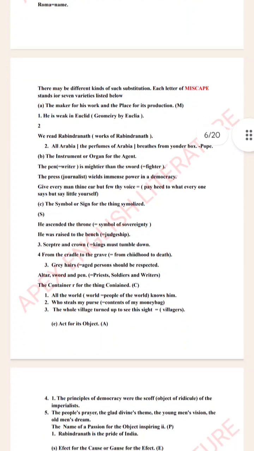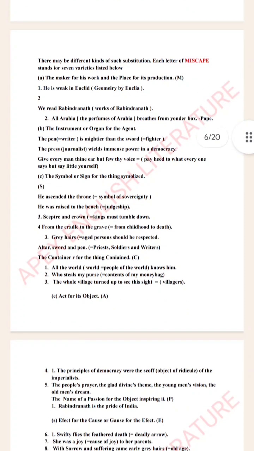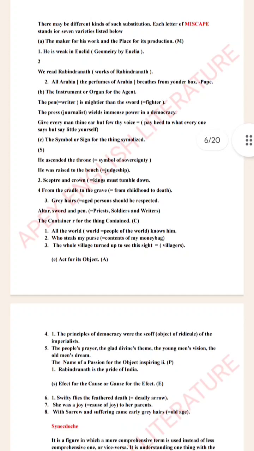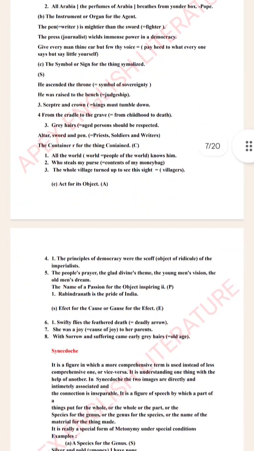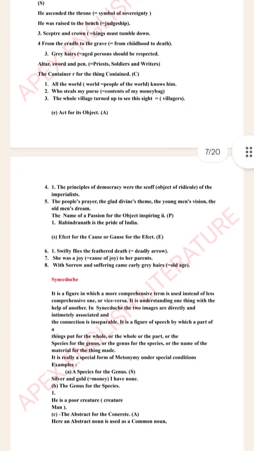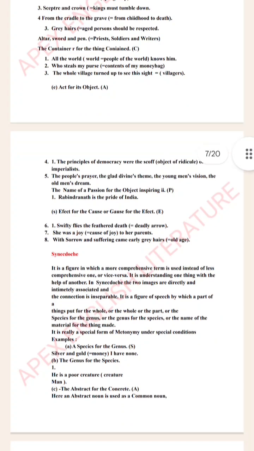Secondly, we use metonymy for the instrument or organ for the agent. For example, grey hairs signify an aged person, or when we say altar, sword and pen, it symbolizes priests, soldiers and writers. The next part is the container for the thing contained. For example, when we say the whole village turned up to see this sight, the whole village here symbolizes the villagers rather than the whole village.